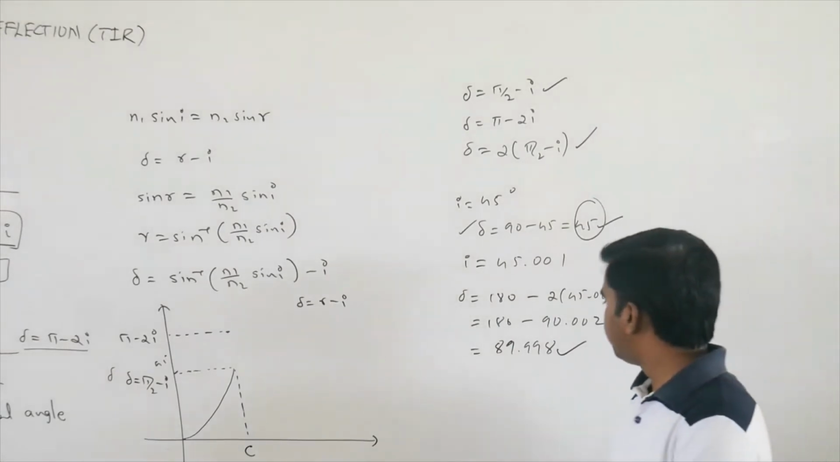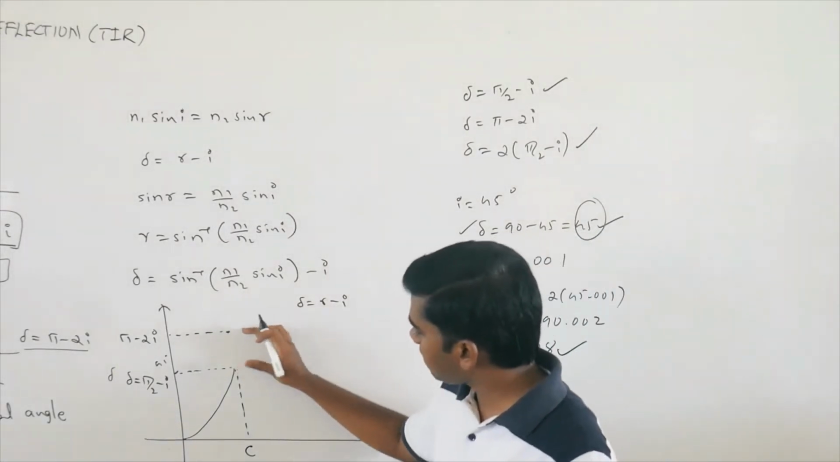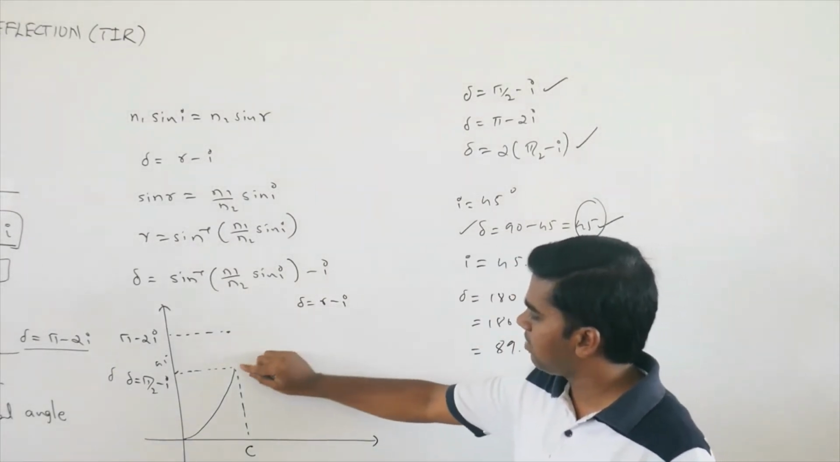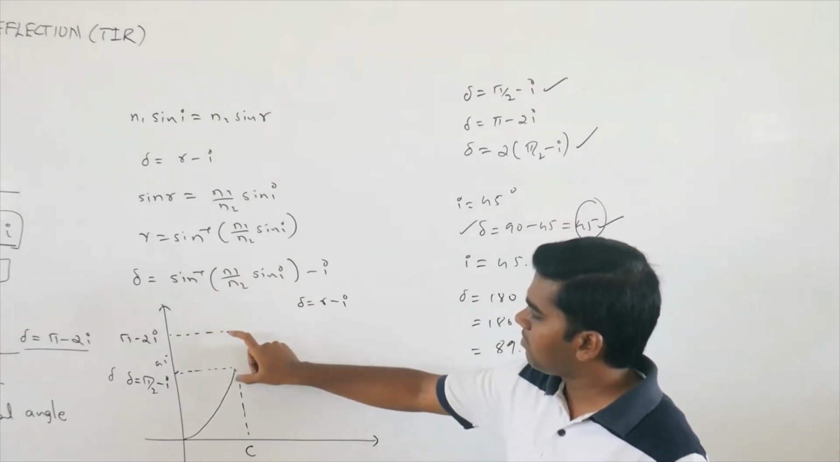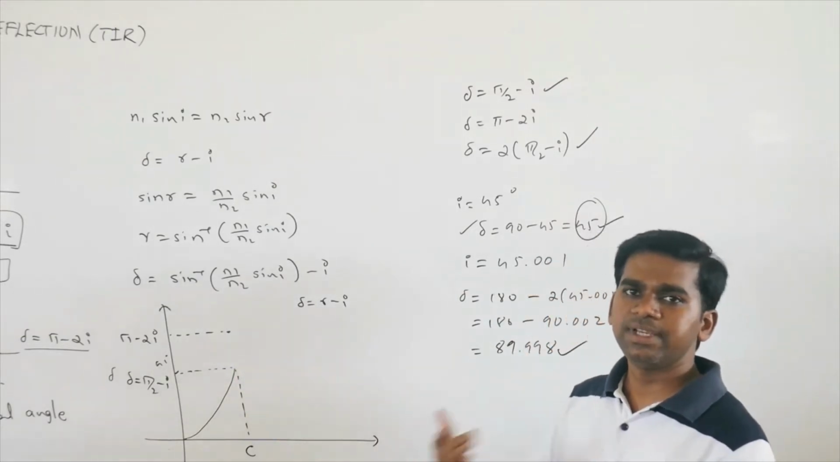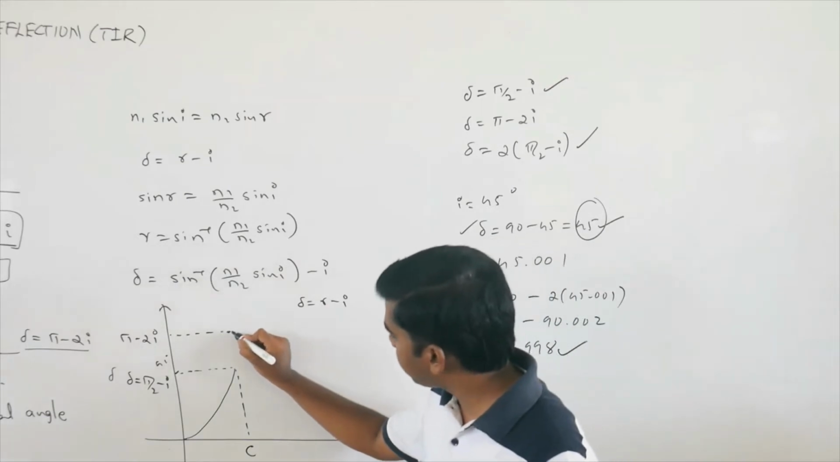Okay, so this is why there is a gap. If you increase the angle of incidence a little, what will happen? The angle of deviation is increasing a lot. It is becoming double. So that is why you can directly take C here.